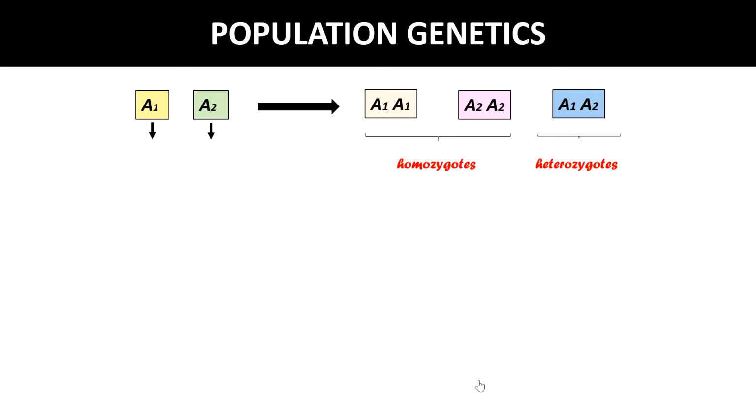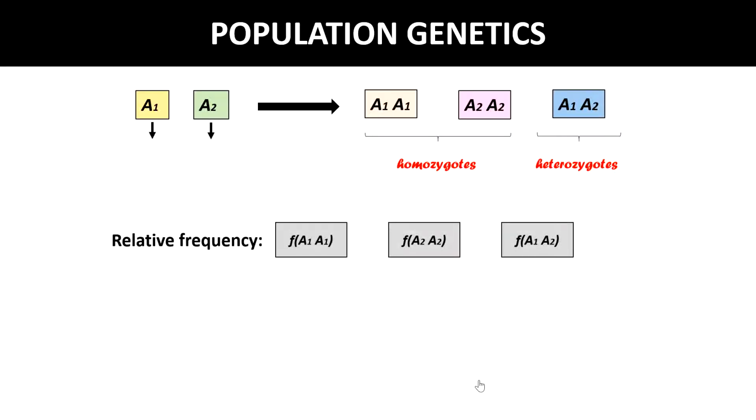Now the proportions, or the relative frequencies, of these three genotypes in the overall population, we can denote as FA1A1, FA1A2 and FA2A2.